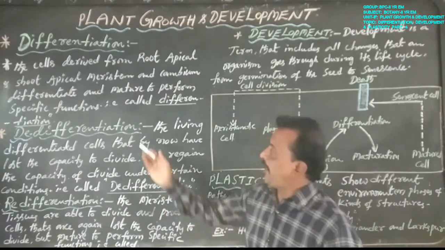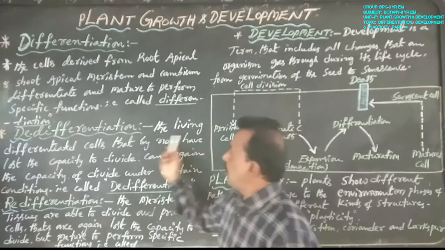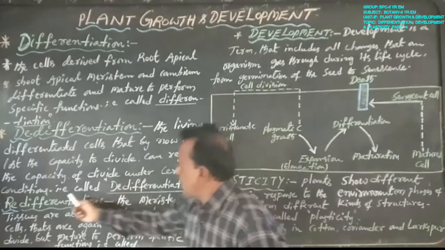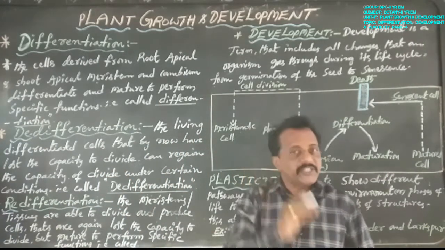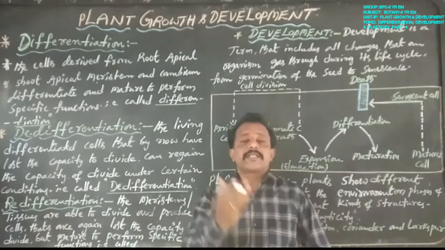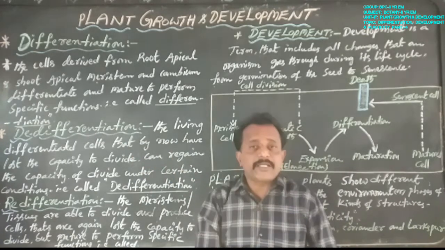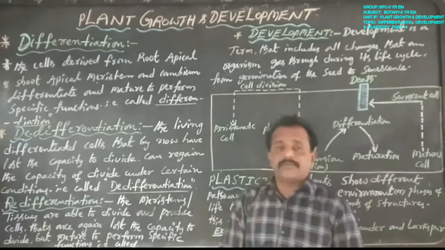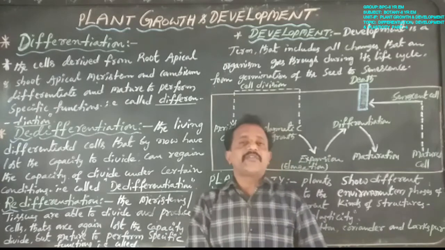Next, coming to de-differentiation: living differentiated cells that by now have lost the capacity to divide can regain the capacity to divide under certain conditions. That is called de-differentiation. These are living differentiated cells, such as meristematic cells, that have lost the capacity to divide but can regain it under certain conditions.